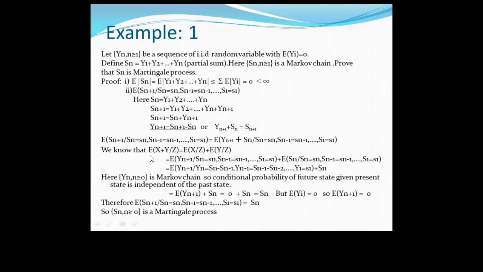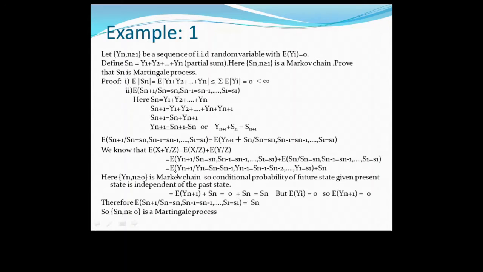Now we know that the expected value of X plus Y given Z is the expected value of X given Z plus the expected value of Y given Z. Now we separate these two terms, Yn plus 1 plus Sn, taking their expectation. So the expected value of Yn plus 1 plus the expected value of Sn.